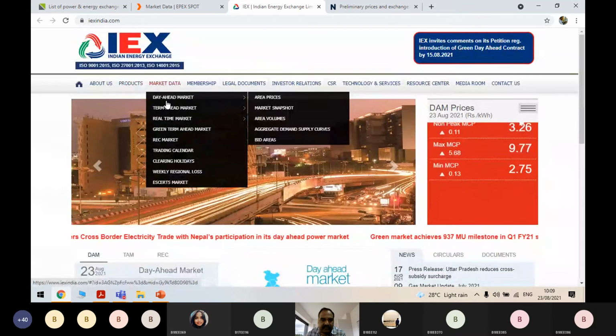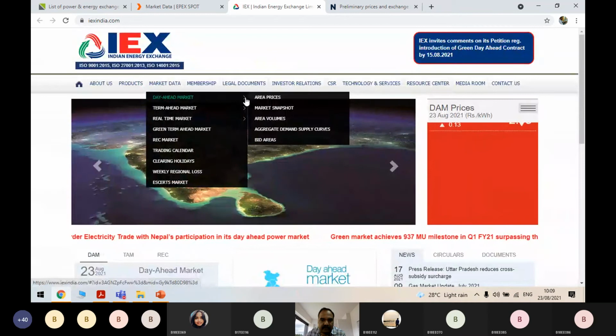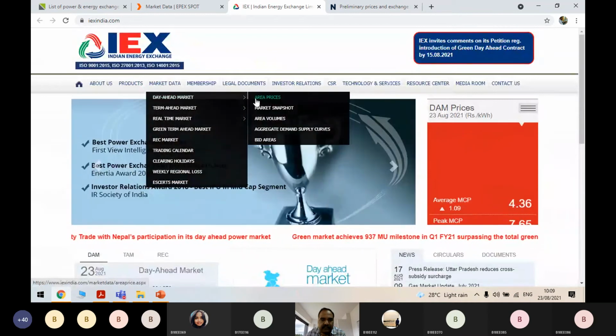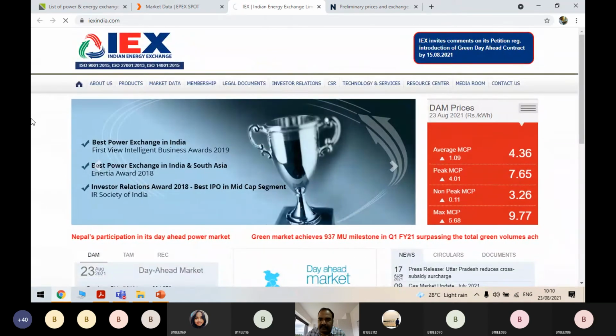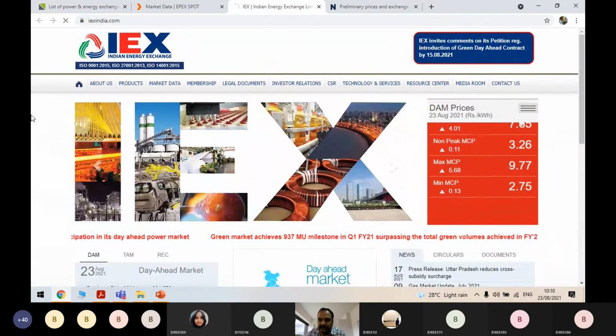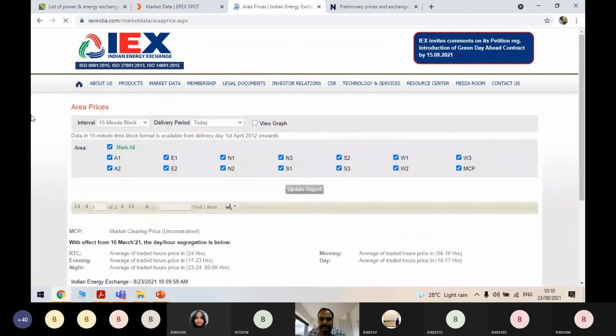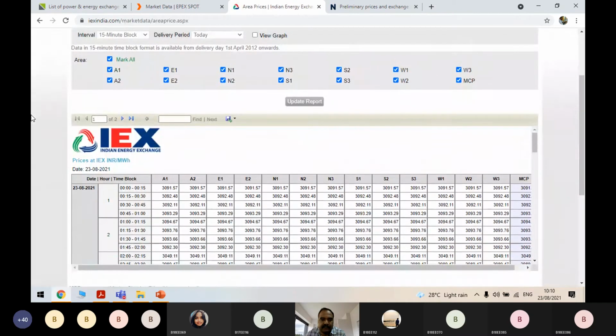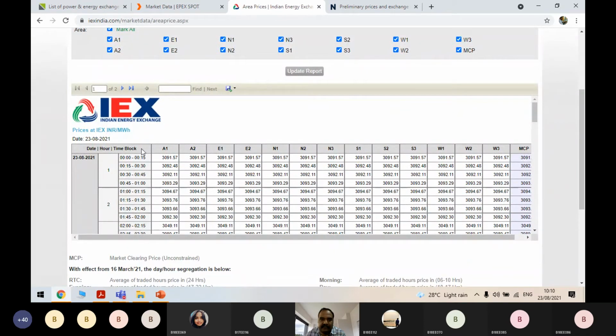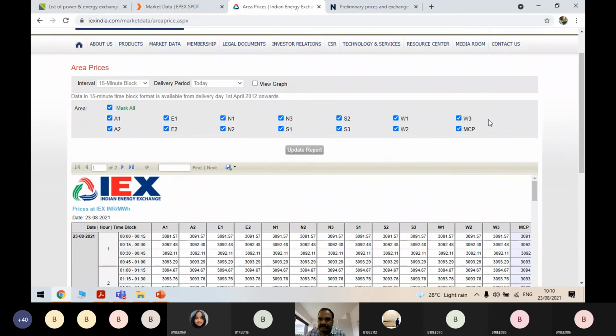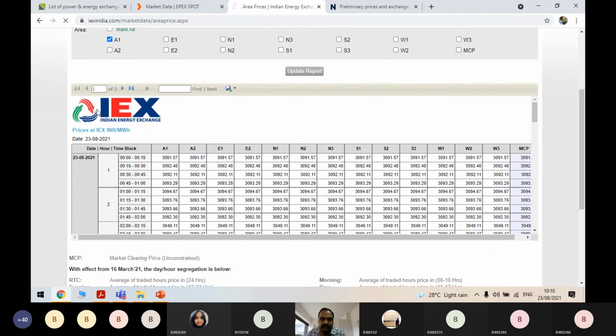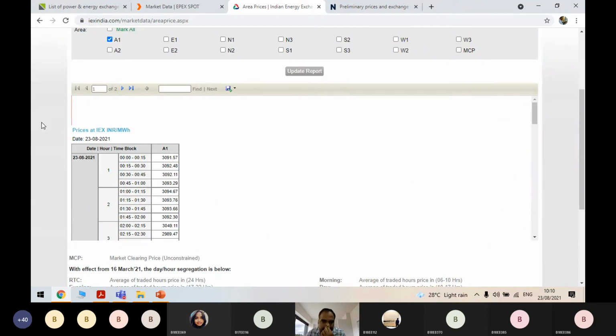This is market data for area prices. Let's see if they are available for today's. Yes. These are the areas which I will remove all these areas. I will check only for A1 area. Okay. Yeah.